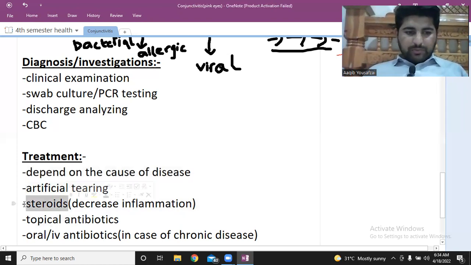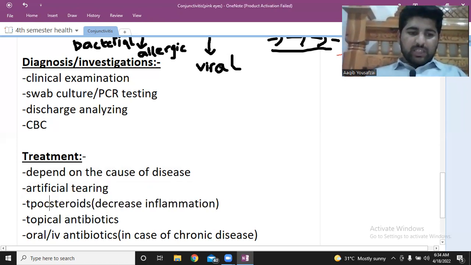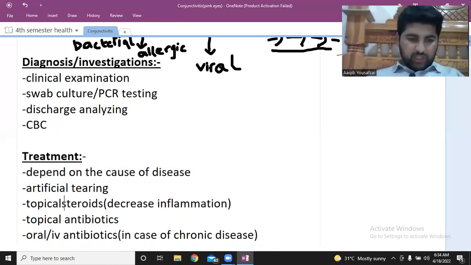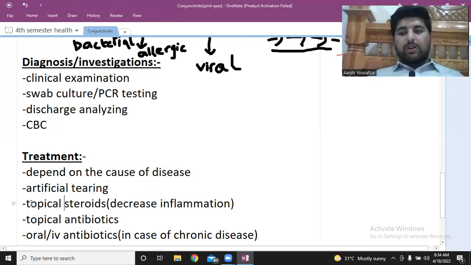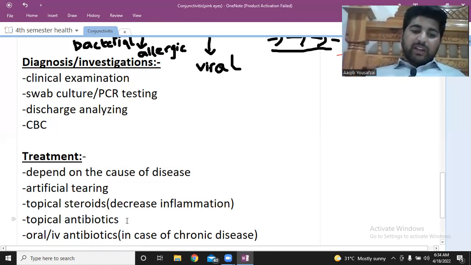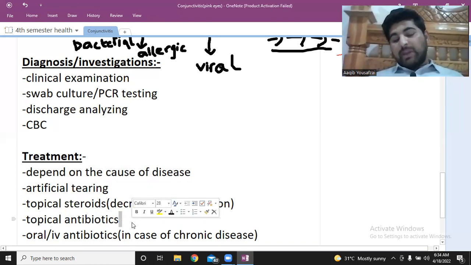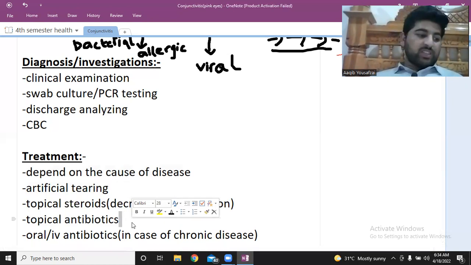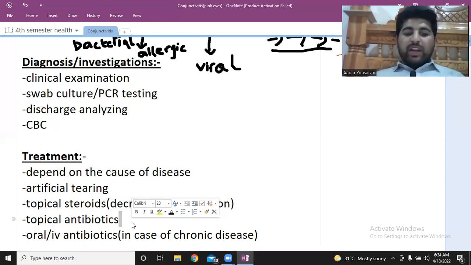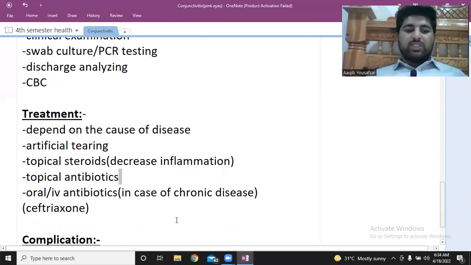Okay, and topical steroids can be used. Now what are topical steroids? Topical steroids are the tubes of steroids that you use to decrease the inflammation. You can put it on the eyes, and it can reduce the inflammation. Topical antibiotics can also be used, like I said, in case of bacterial conjunctivitis: erythromycin, clarithromycin, and antibiotics like this can be used. Oral antibiotics or IV antibiotics are only used in case of chronic diseases. Okay, this is the treatment.